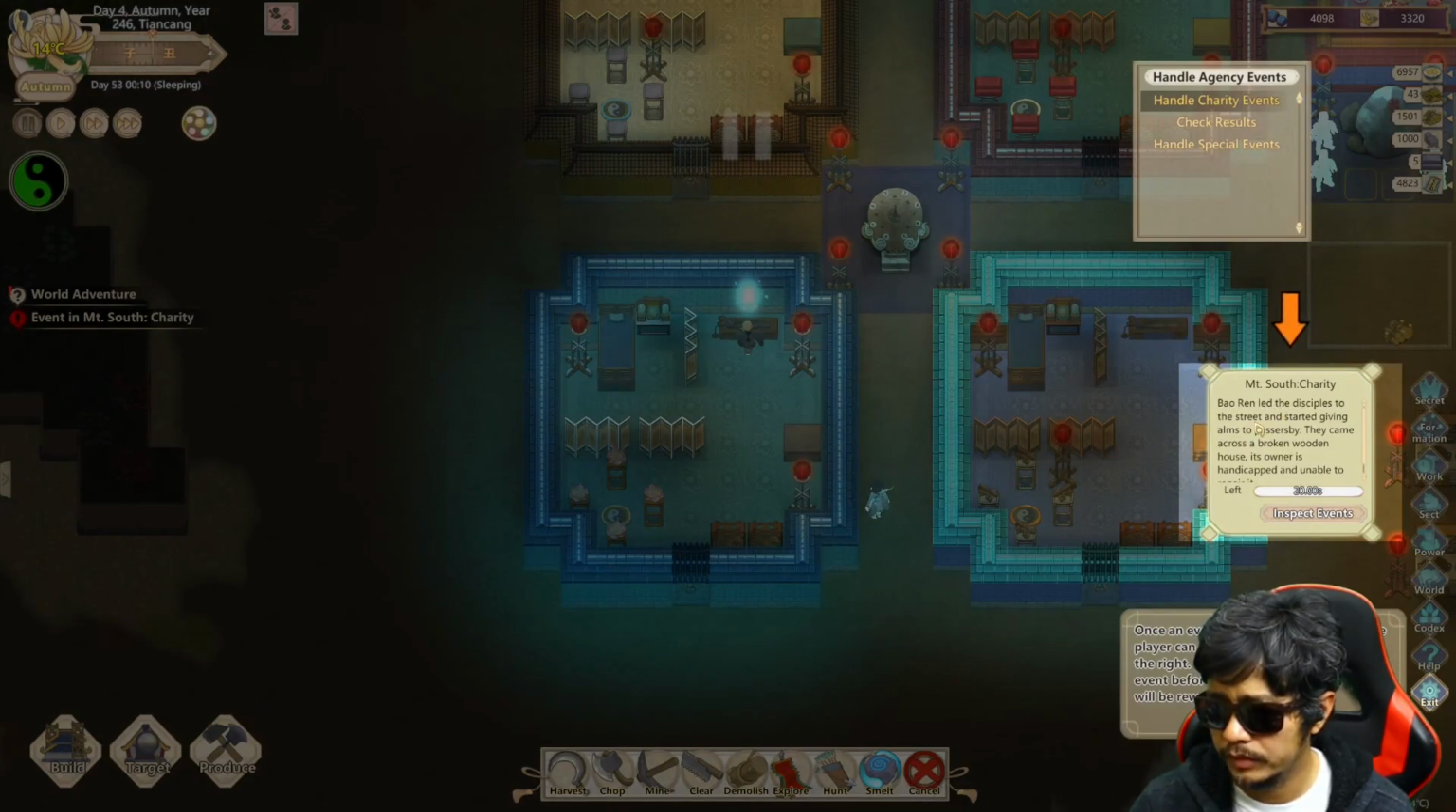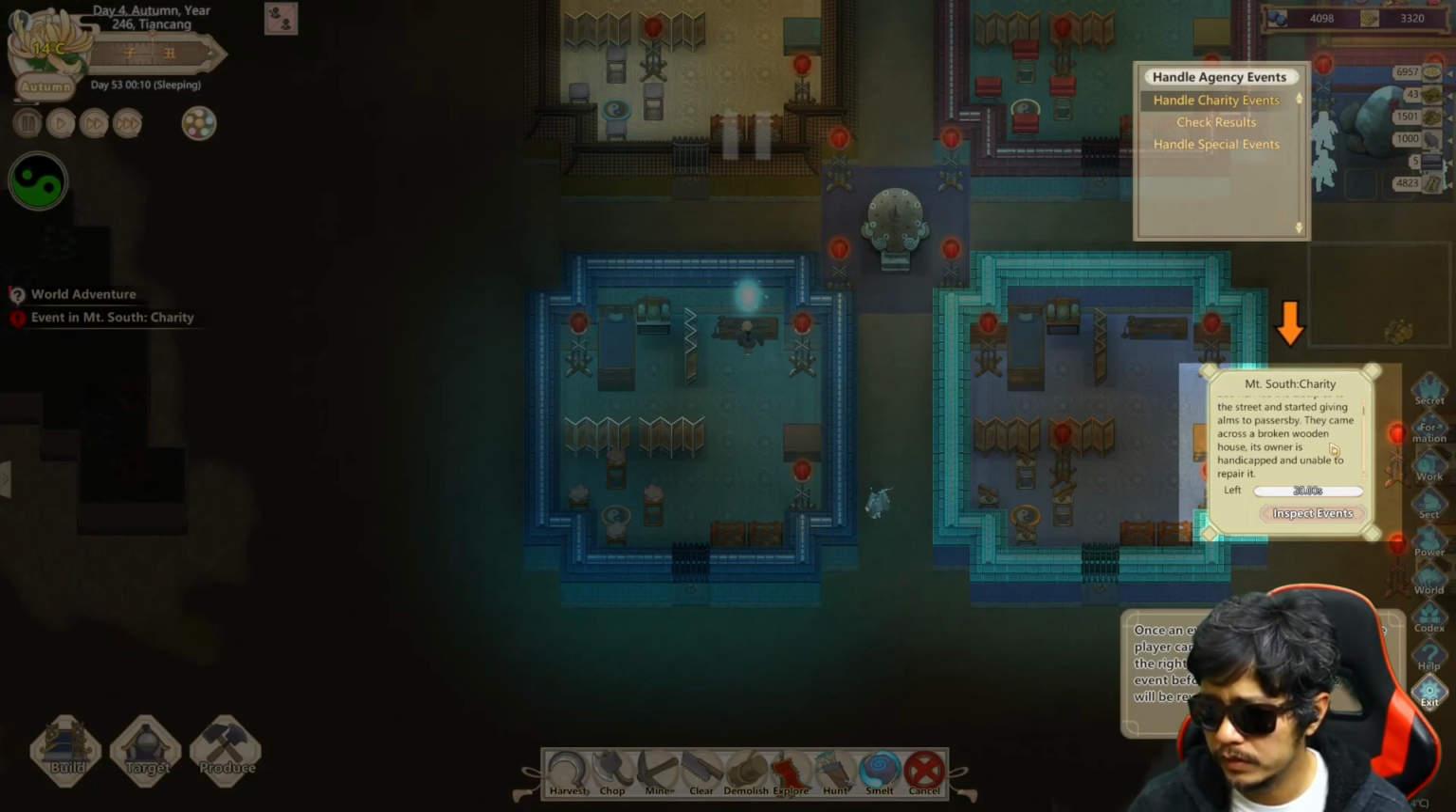Charity. Auron led the disciples to the street and started giving alms to passersby. They came across a broken wooden house. Its owner is handicapped and unable to repair it. Inspect the event.